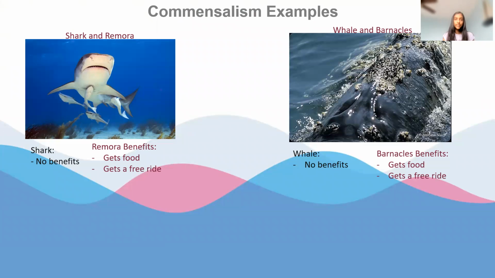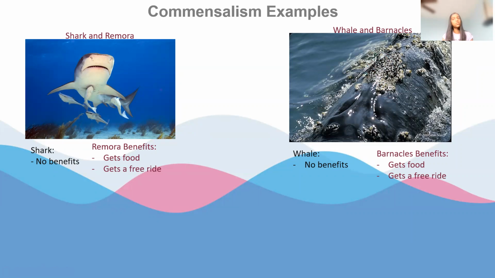Next, we have commensalism examples. 2 examples here once again, shark and remora and whales and barnacles. So these small fish over here underneath the shark are actually remora, and for the whales and barnacles, they're like a bunch of crusty things, I guess you could say, on the whale, sorry, and those crusty things are the barnacles. Back to shark and remora. The shark doesn't benefit at all.